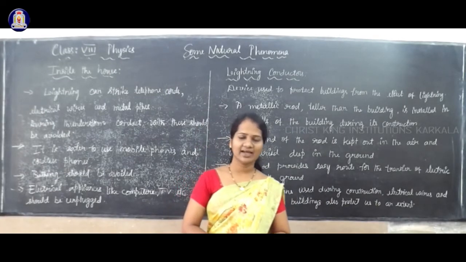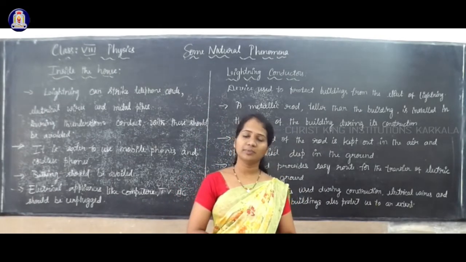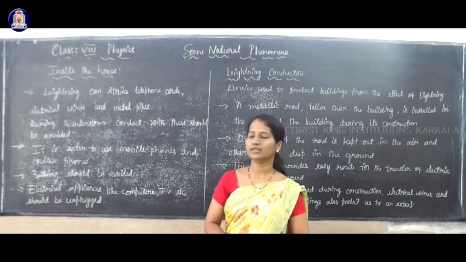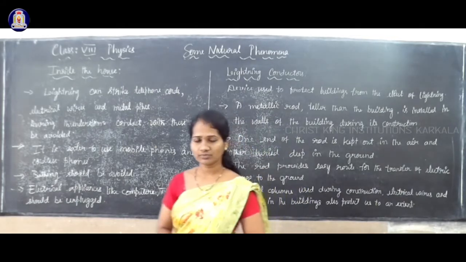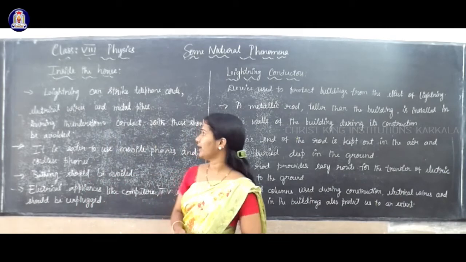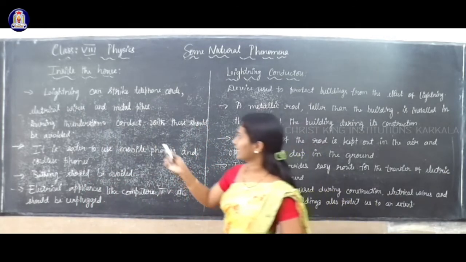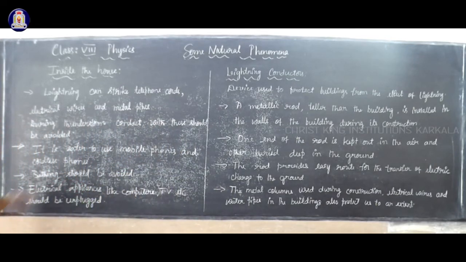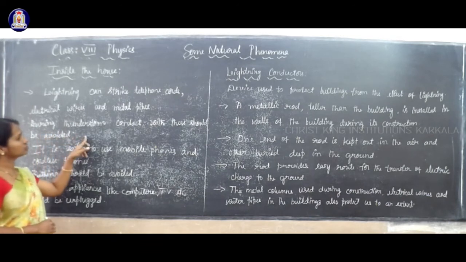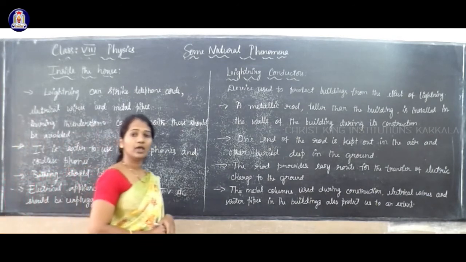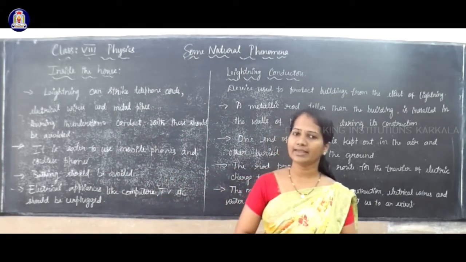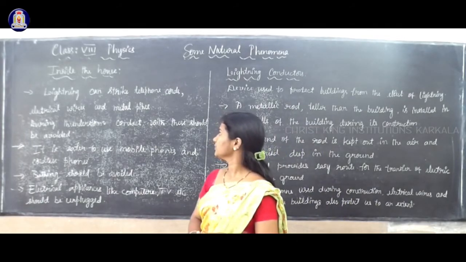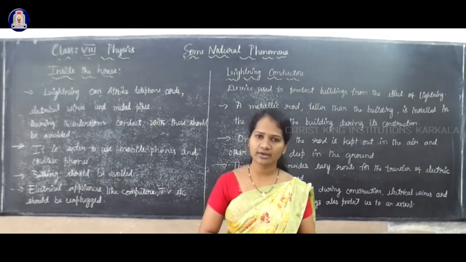Suppose we are inside the house or inside the building, what precautionary measures do we have to take from this lightning? We should not touch any electrical appliances. Lightning can strike telephone cords, electrical wires and metal pipes during thunderstorm. Contact with these should be avoided. We should not touch any electrical appliances, electrical wires, telephone cords or metal pipes, because they are very good conductors of electricity.